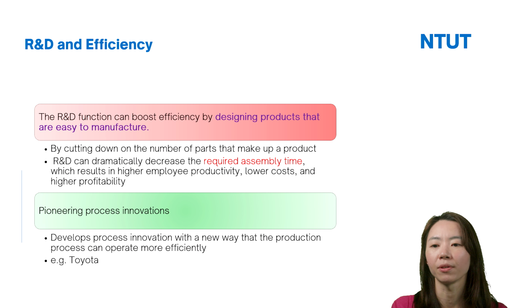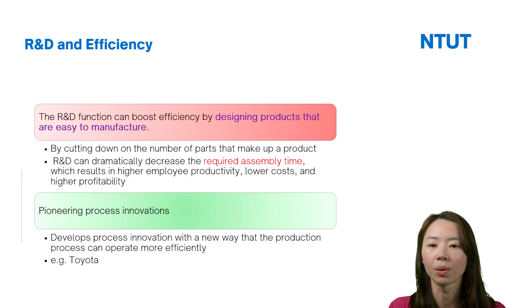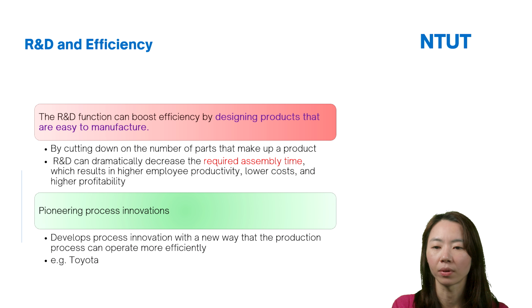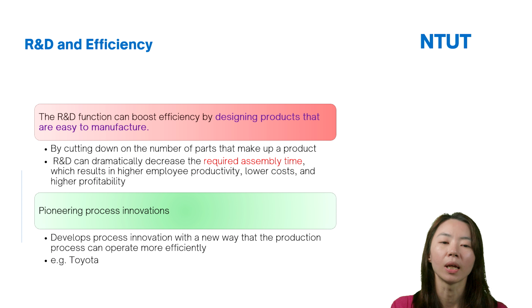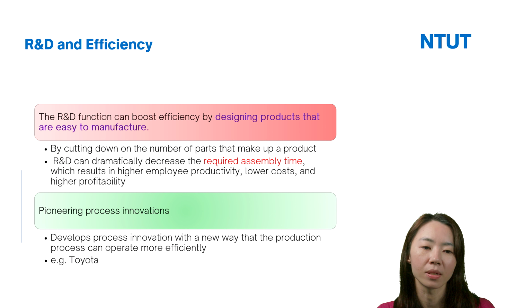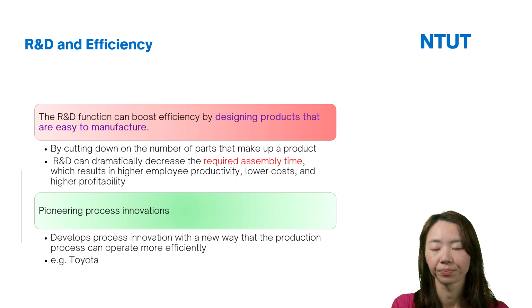The firm can develop a new way that the production process can operate more efficiently. Like Toyota, it introduced the Just-in-Time system. This is a kind of process innovation.